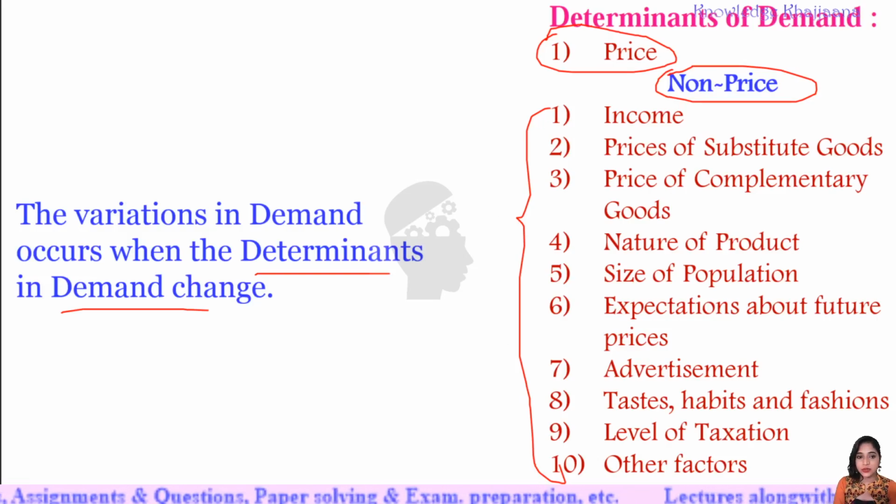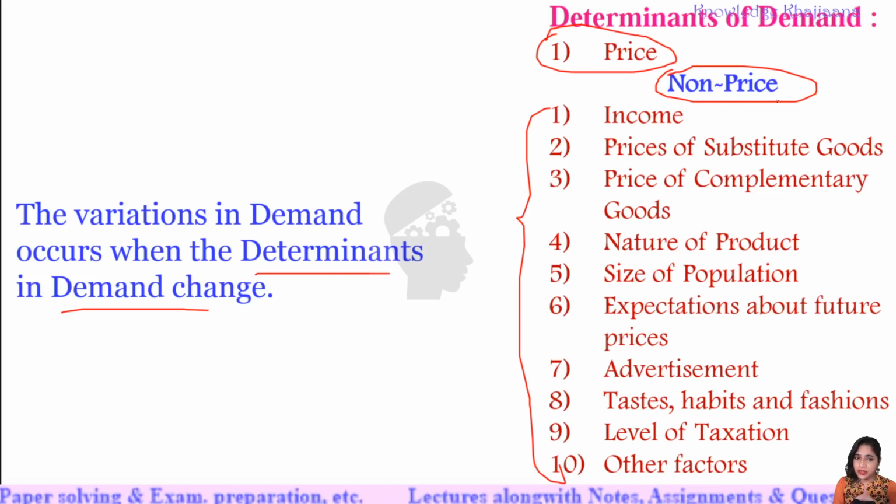Income of the consumer, prices of the substitute goods, price of the complementary goods, nature of product, size of population, expectations about future prices, advertisement impact, taste means likes, habits, fashions, preferences of the people changing, level of taxation, and other factors. Other factors are also there, culture, tradition, right? So these are the non-price determinants.